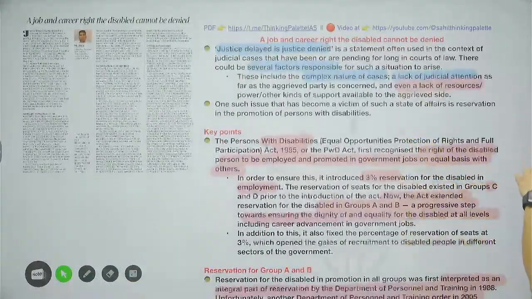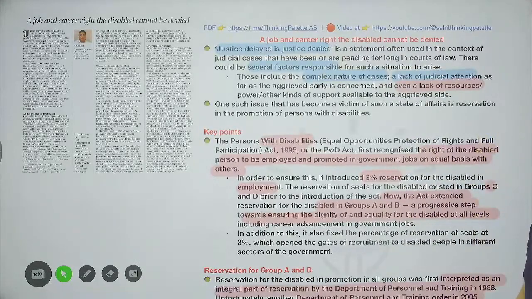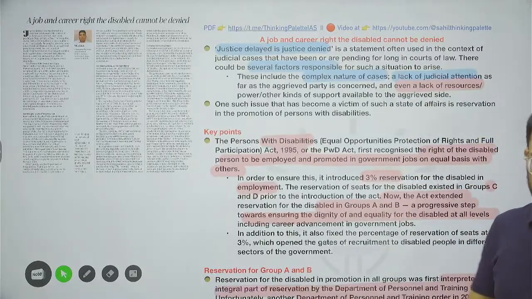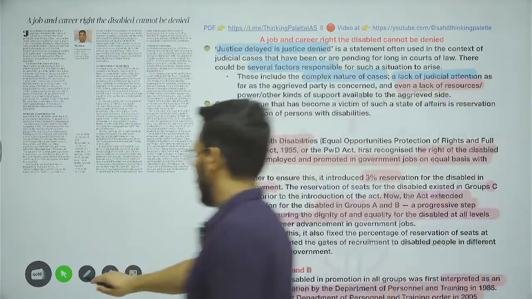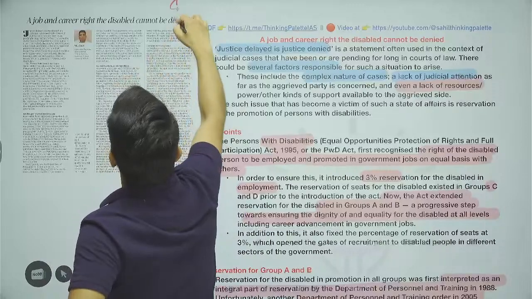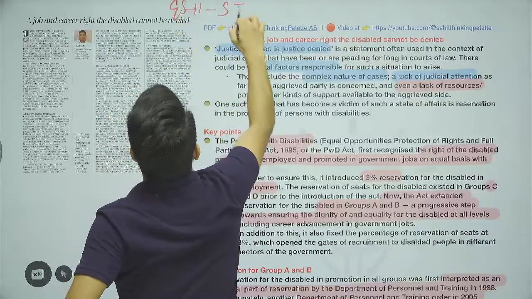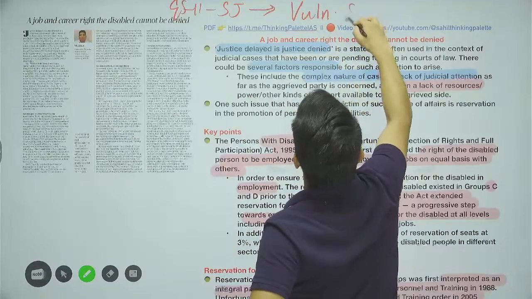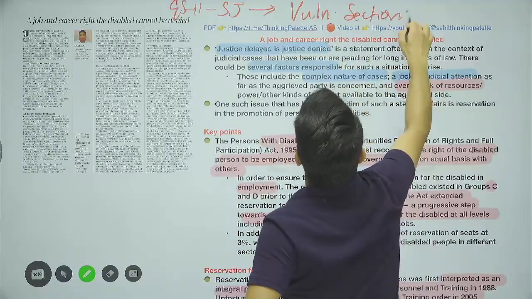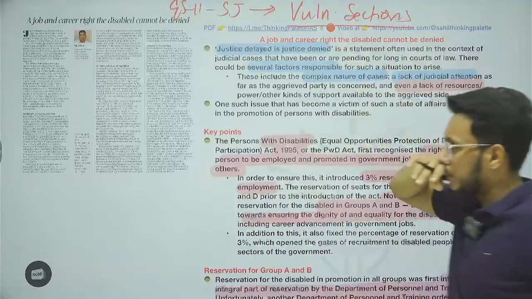Moving on. A job and career right the disabled cannot be denied. We'll take this particular article with respect to GS paper number 2, social justice. Within social justice, we'll take it under the topic vulnerable sections of society.